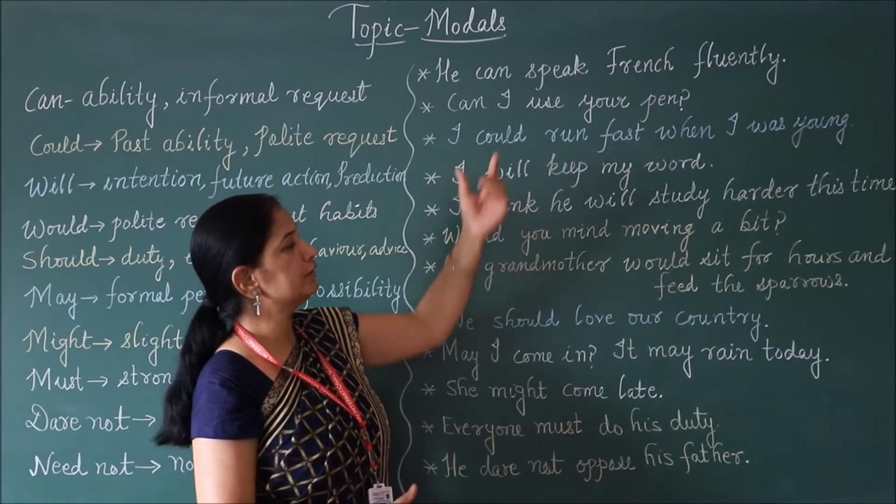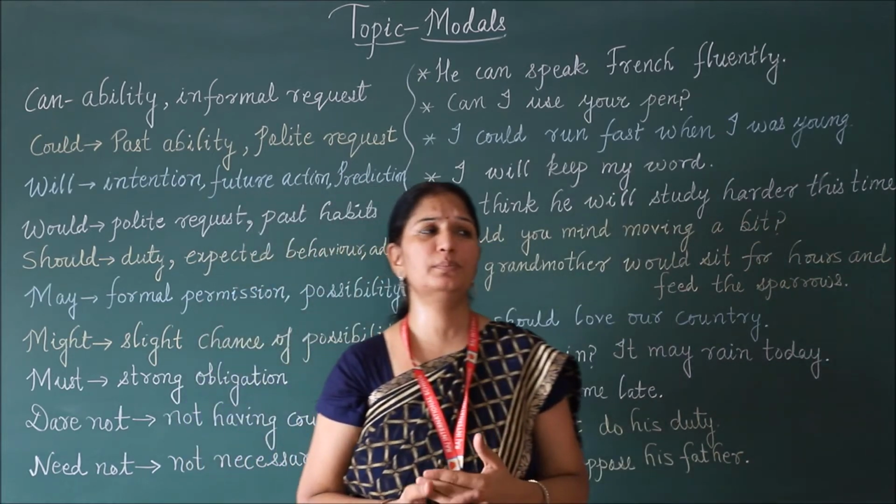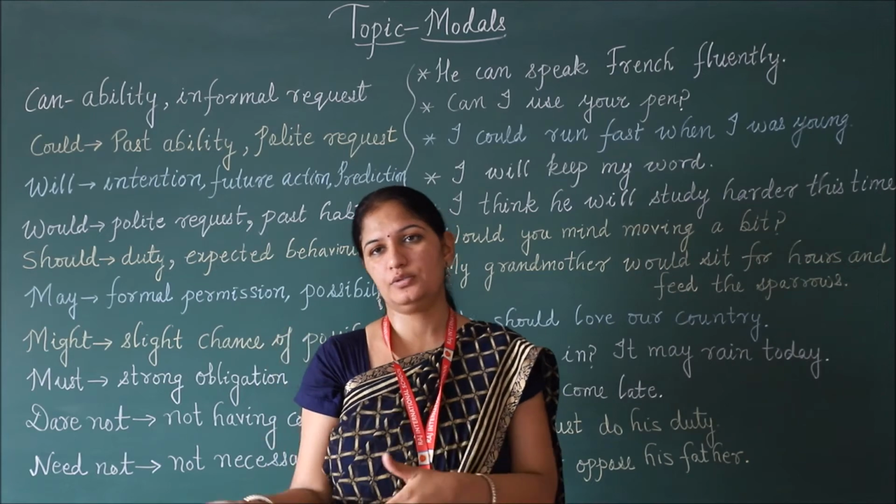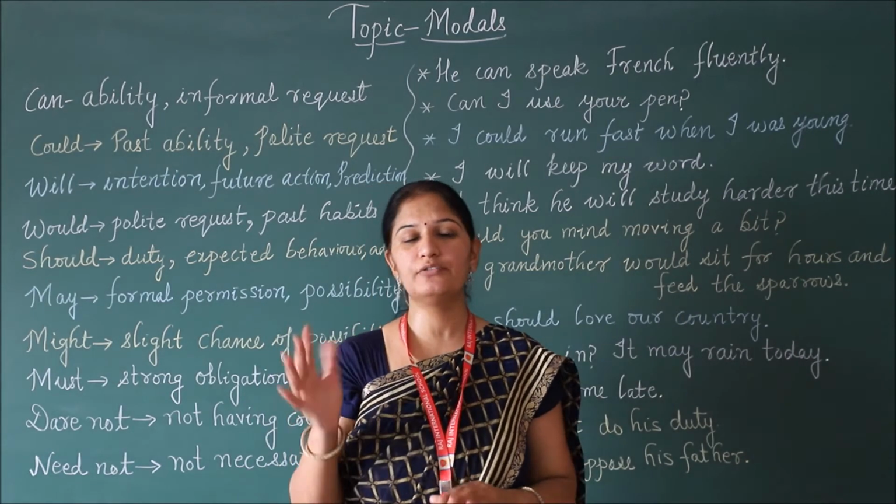Then comes could. Could is related to the past ability. So for example, when you were young, at that time you could run very fast.